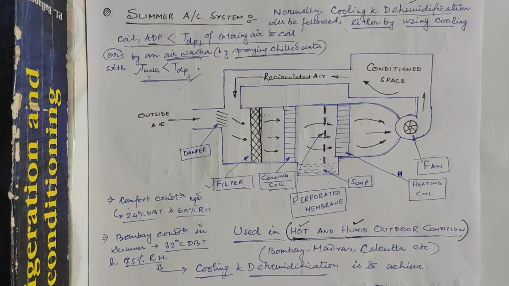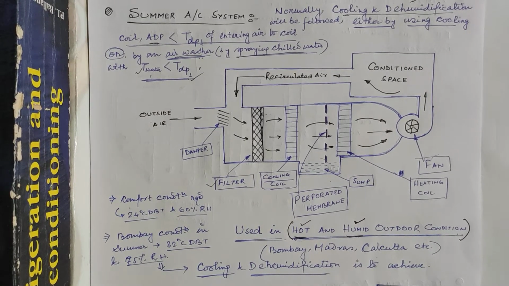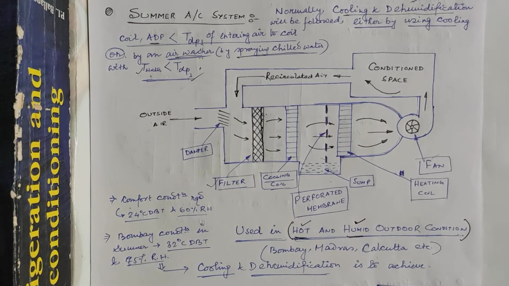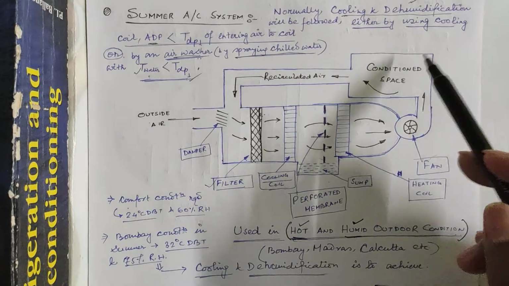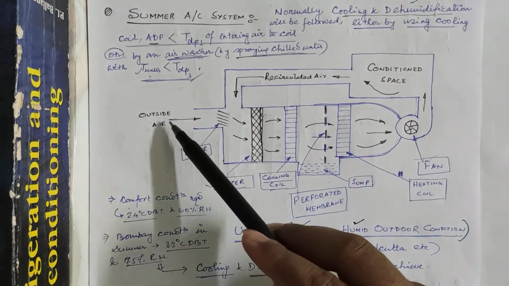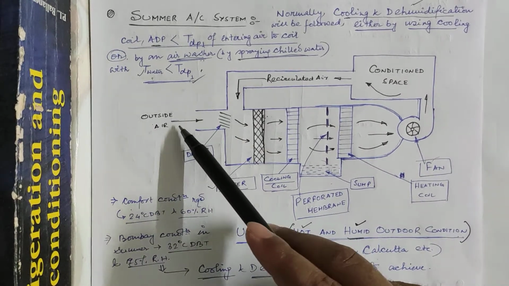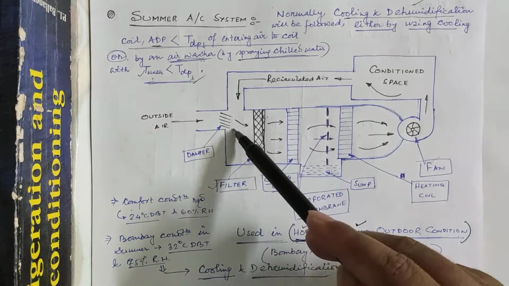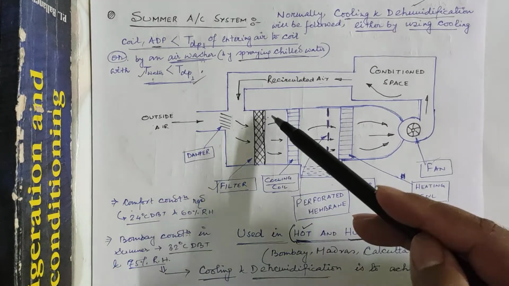After that, the air is made to pass through the heating coil. Why? Now the function of the heating coil is to heat up the air slightly, to bring the air to the designed dry bulb temperature and relative humidity. Because our conditioned space is having a particular dry bulb temperature and relative humidity. The air coming from the outside is having another particular temperature and relative humidity. Now when this outside air mixes with the recirculated air coming through this return duct in a proper ratio, their temperature and relative humidity will change.